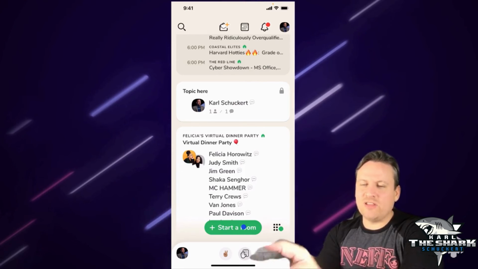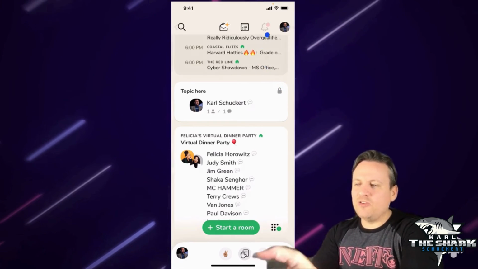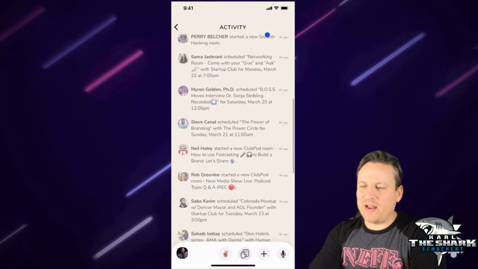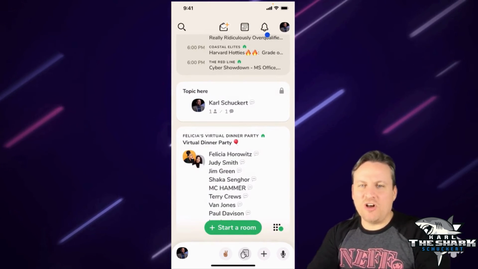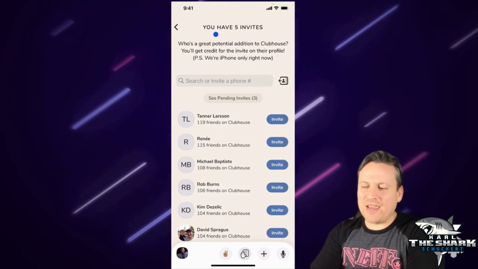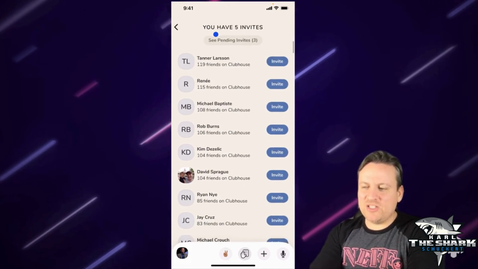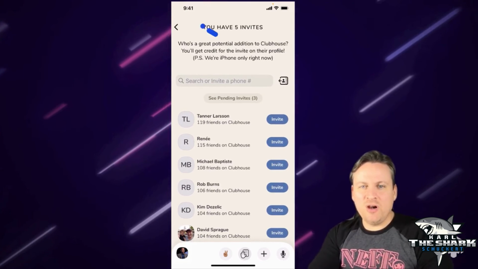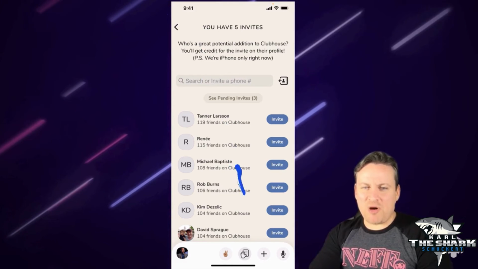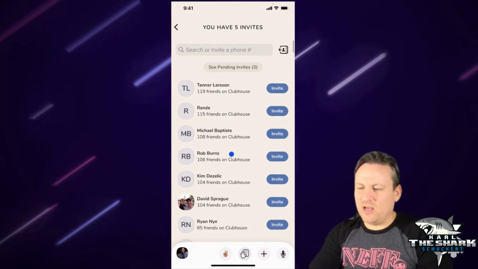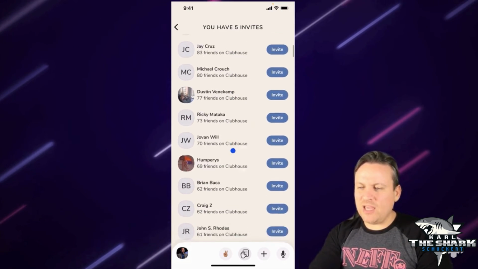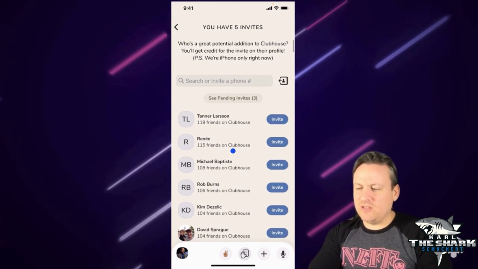So on the top right hand corner, you see the little bell right there? It says this is the activity. These are the last activities that were happening with people that I follow inside the app itself. You can also see right there where it has a little open mail thing. Basically, this is where I can invite people that I'm connected to, or I can add a phone number for a friend right here. These are people I know who are currently not on Clubhouse yet. They probably have Android or something like that. Who knows? Maybe they're waiting for an invite. I don't know. But I could basically give them an invite if I wanted to. It just shows a bunch of people, right? So that's one thing that you can do there.